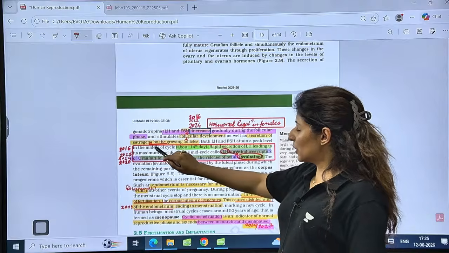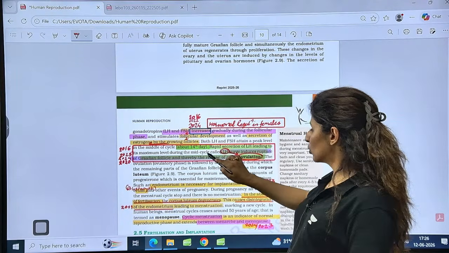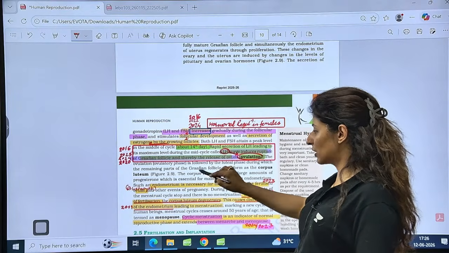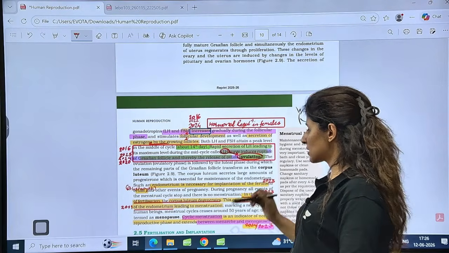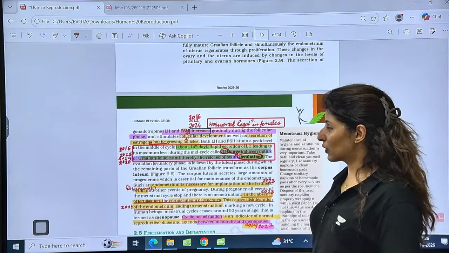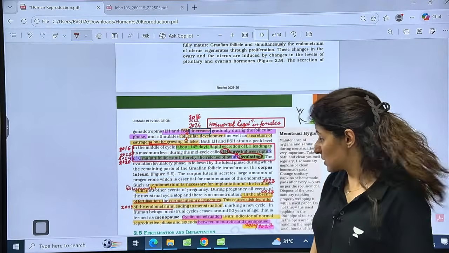Then in the middle of the cycle, about the 14th day, there is a rapid increase of LH leading to LH surge, which induces rupture of Graafian follicle. This process of release of ovum is known as ovulation. So LH is responsible for ovulation. Asked in 2016, 25, 24, 20, 4 times, right?